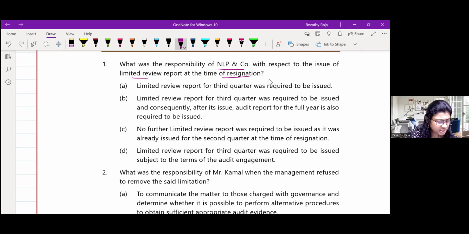Now it's very easy. He should issue only for the 3rd quarter. If he has issued for the 3rd quarter, 1, 2, 3 is already over. So for the last quarter, no further review report is needed; the review report of the 3rd quarter is to be issued. So the answer is clearly B. Since you issued 3rd quarter, 1, 2, 3 are over. So finish 4 and go. Next one.